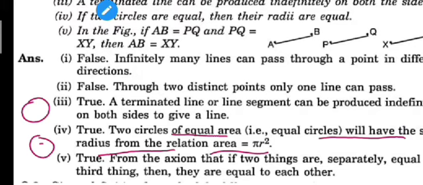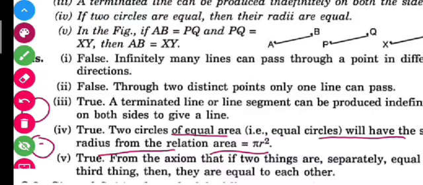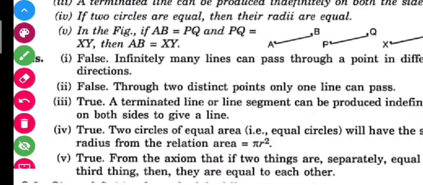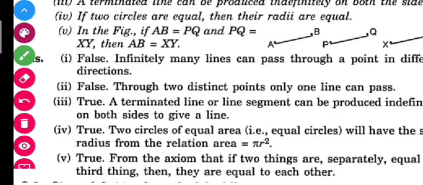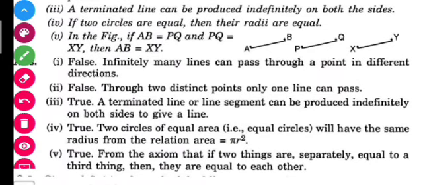Now let us see the next statement, what it is saying. It is saying that in the figure, if AB is equal to PQ, and PQ is equal to XY, then AB is equal to XY. Yes, it is true, and it is the axiom. Which axiom is it? It says that things which are equal to the same thing are equal to one another. So students, I hope you have learnt all the concepts very well. You just pause the video and write down all the things, and after that match it with me to see whether what you have written is correct or not.